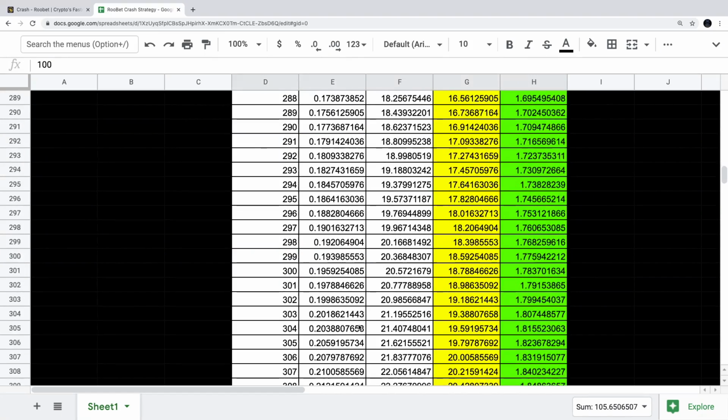So let's go down a little bit further. Let's go down to 300 and see what we would be doing here. So here, we're going to be betting 19 cents on our 300th bet. That would be a total of $18.78, and you would make a profit of $1.78.